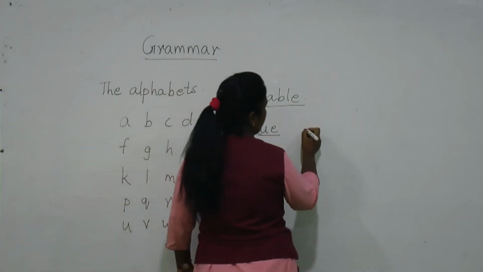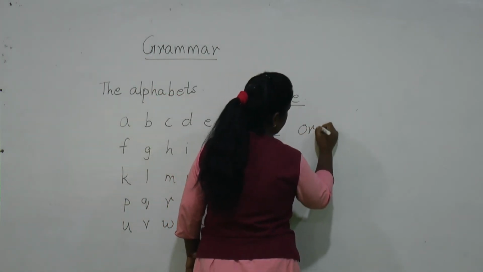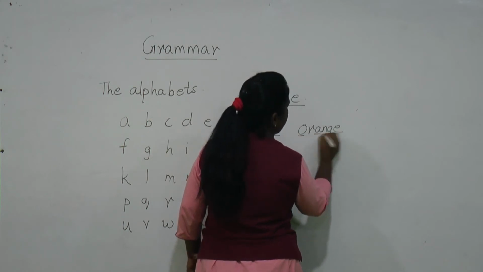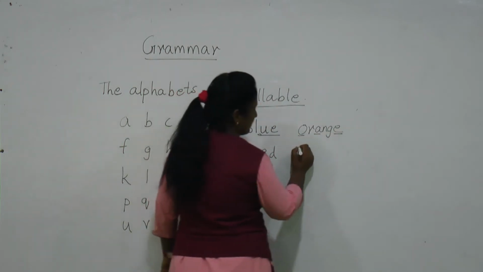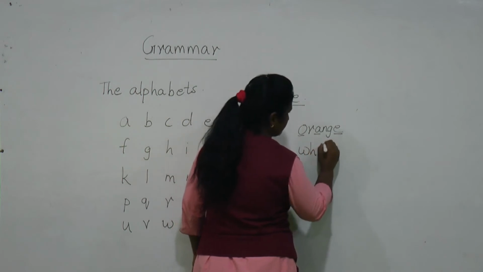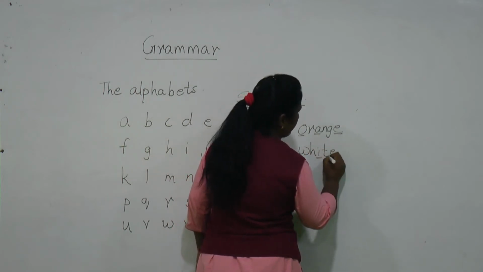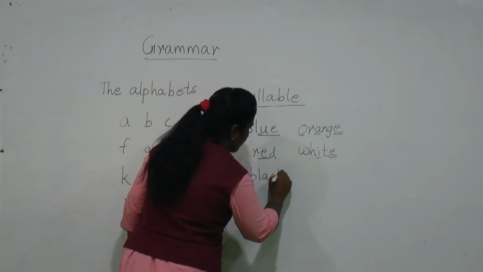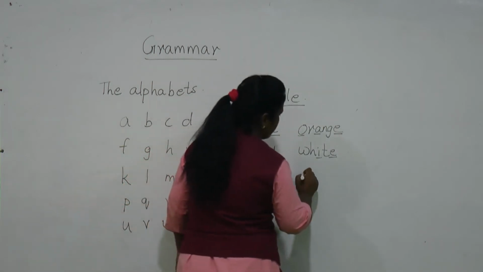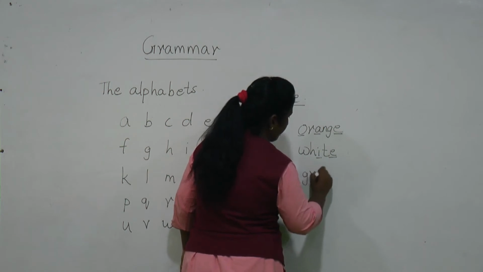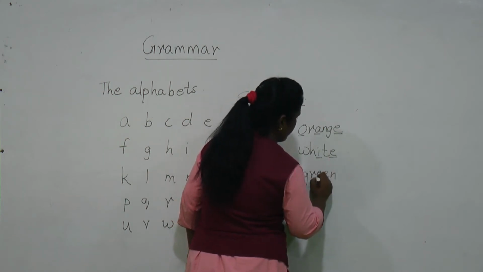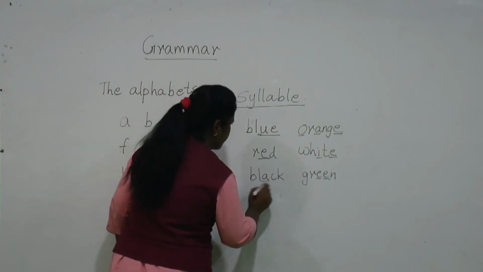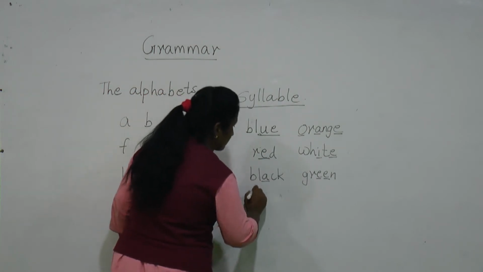Or orange, here you can see o, a, e. White, i and e. Or black, here a. Or in purple color, purple.